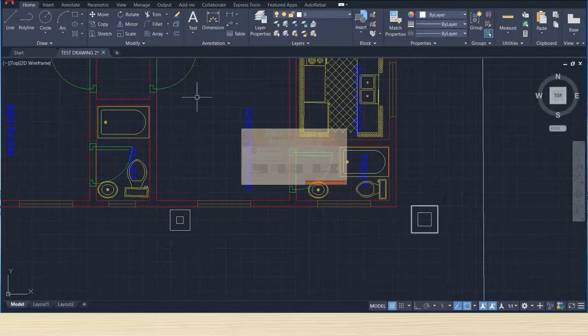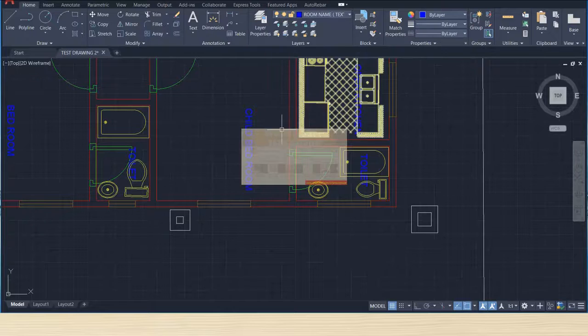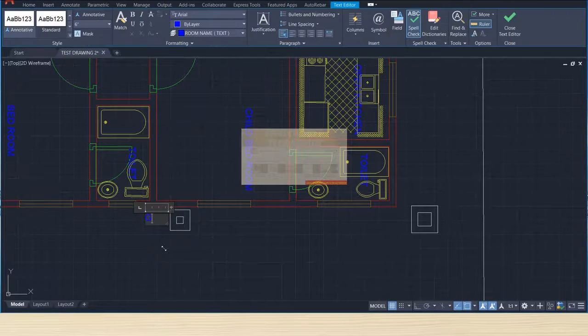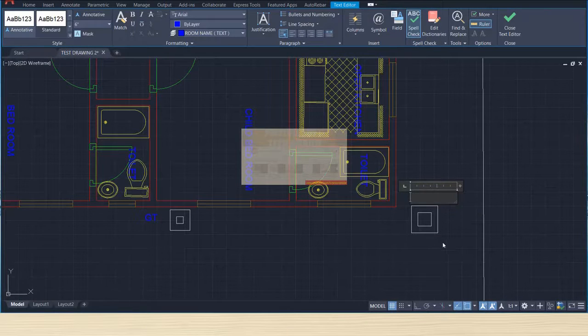So this is GT. Now we'll take text. Here we have a text layer, so we'll make the text layer on. Select text right here, type GT, gully trap, and then again, instead of taking a copy, type here, this is manhole.